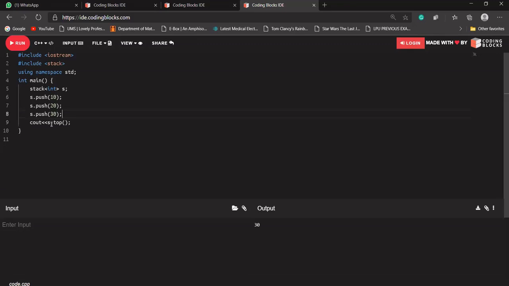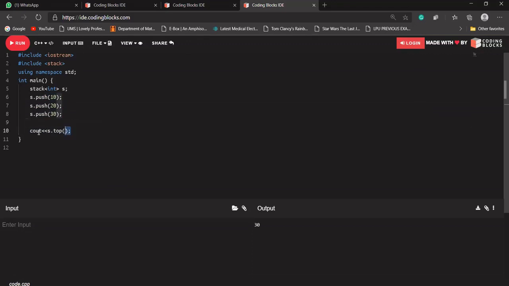Okay, so let's come to the topic of stack only. The top function prints the value at the top of our stack. The 10 will be added, after that the 20 will be added at the top, and the 30 will be added at the top. So the top function is just printing the value at the top.